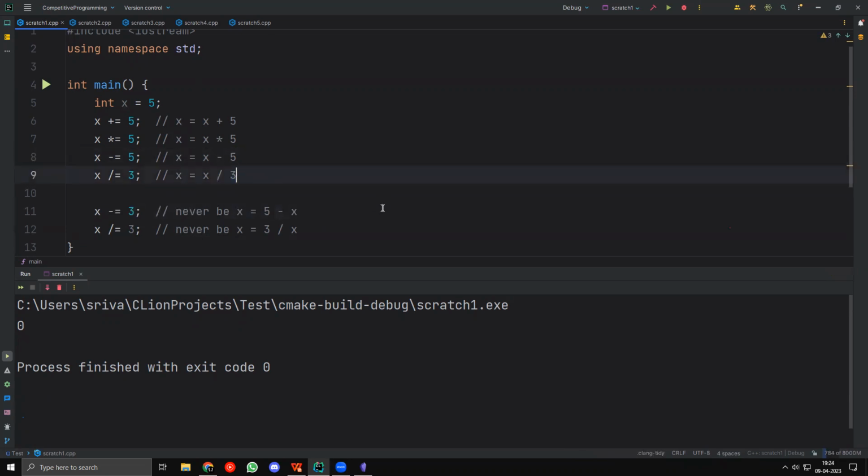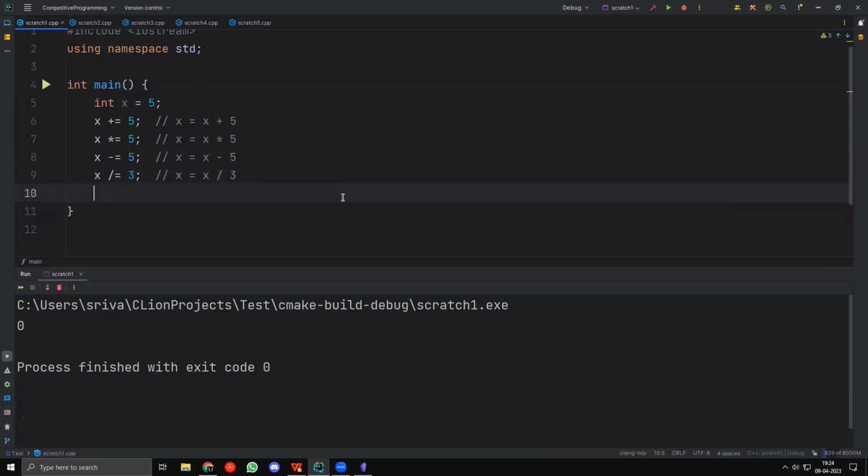Again, if I take something like x by equal to y, this will always be x equal to x by y, not y by x. y by x will never ever happen. x will always be equal to x by y.